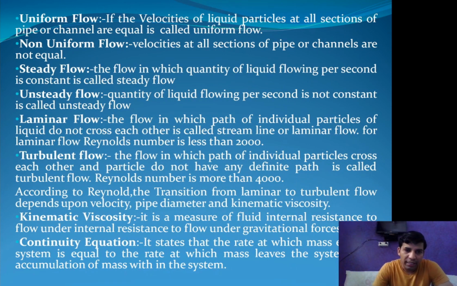So kinematic viscosity is the viscosity which measures the internal resistance of a fluid during flowing, under the gravitational force.